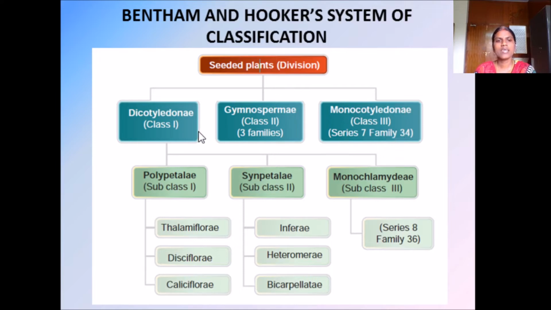So 3 seeded plant groups are there: one is dicotyledonae, another is gymnospermae, and one more division is monocotyledonae. This is the first class, this is the second class, and this is the third class. The subdivisions we will see later.